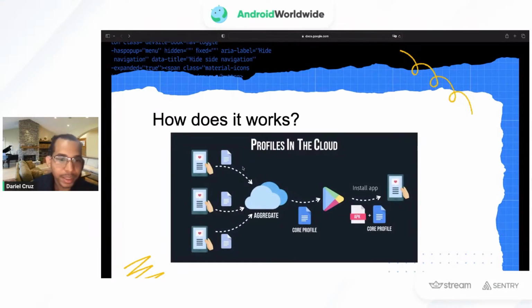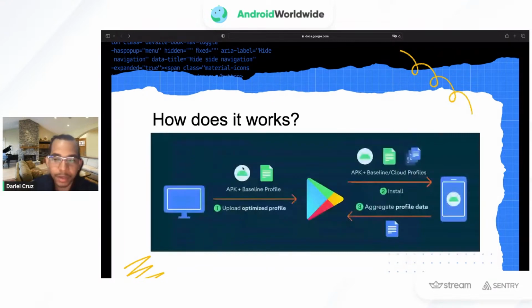So with baseline profiles, the developers have the option to specify those paths to improve, or to pre-compile, to do ahead-of-time compilation.